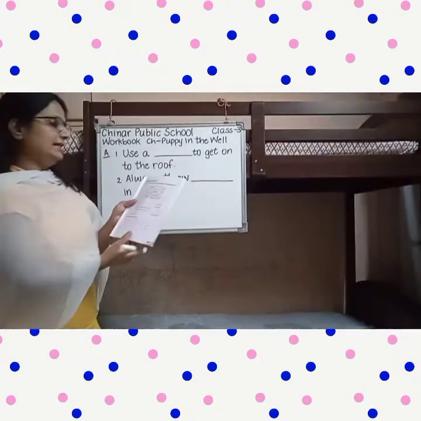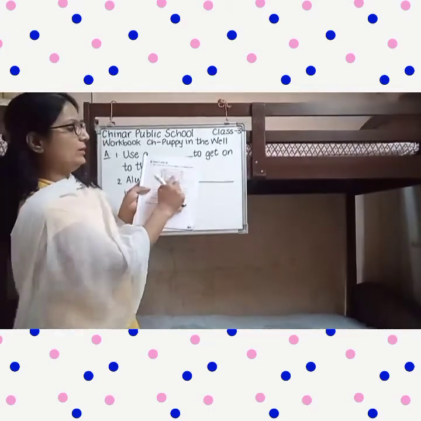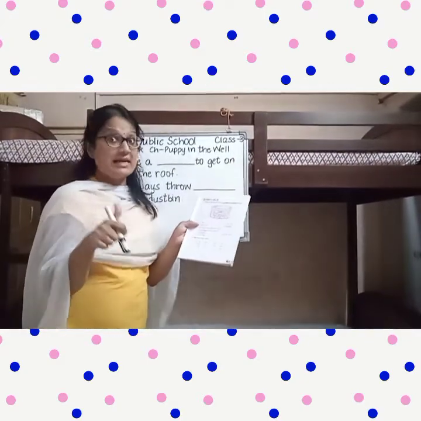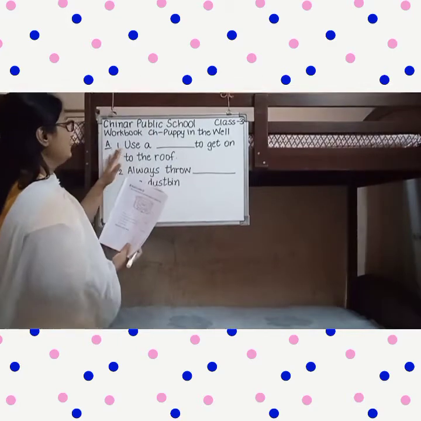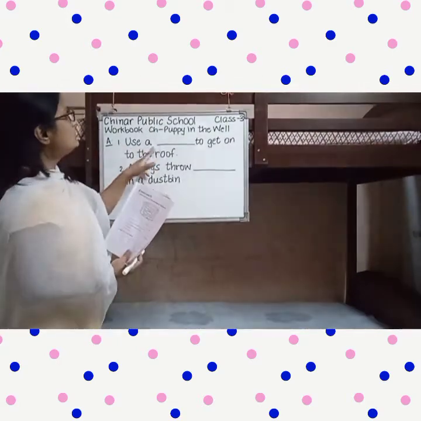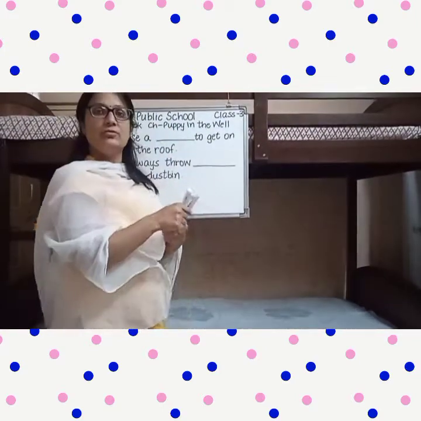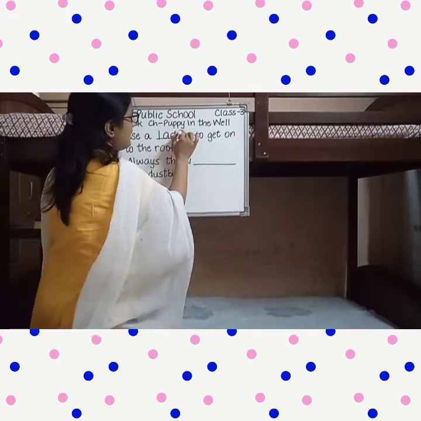Now coming to the exercise on page 11. What does it say? It says select words from the well. Now here there is a well and few words are written on it, and complete the sentences below. Again, this is a wonderful exercise and very interesting. So the words are rush, ladder, rubbish, bucket, rope. So here see dear children, I have written 2 points here. Use a dash to get onto the roof. What do you use to get onto the roof? Of course, ladder. So we are going to write down here ladder.